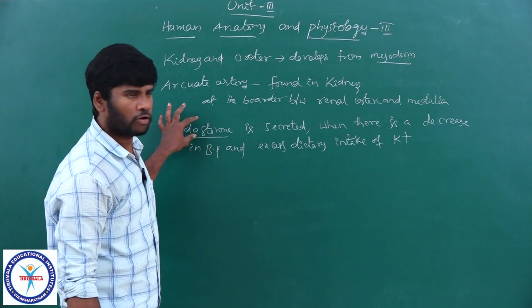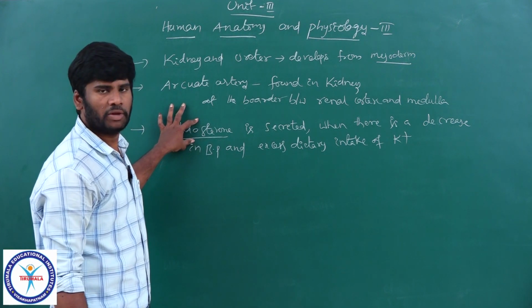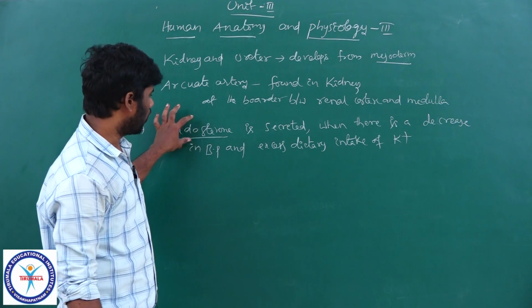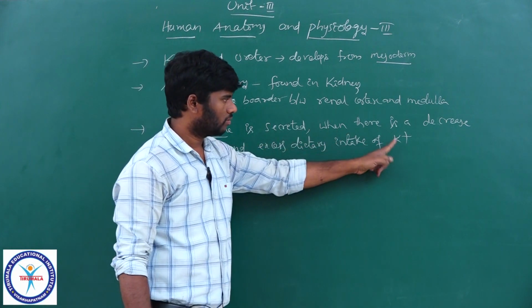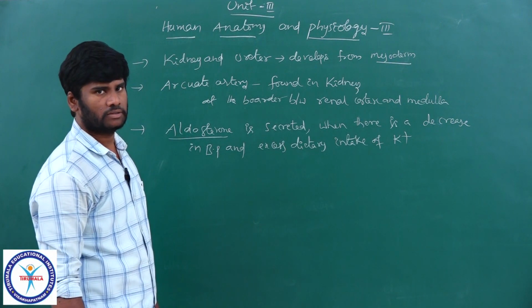Aldosterone hormone secretion is stimulated by the JG apparatus. Aldosterone promotes the reabsorption of sodium and the secretion of potassium into the renal filtrate.